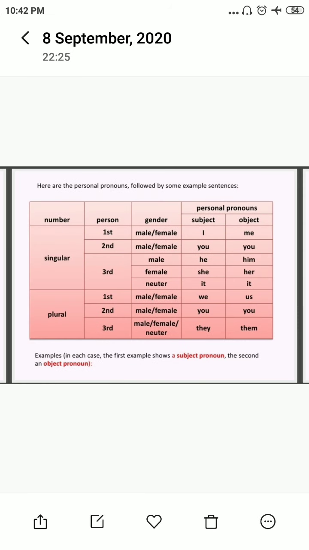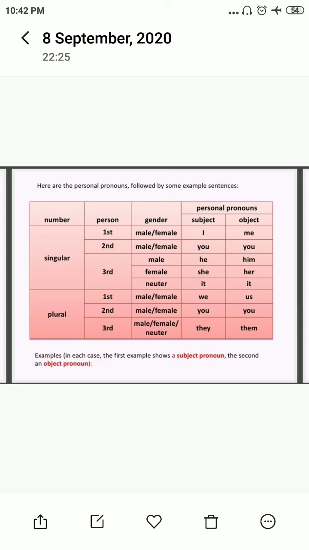Here some of the personal pronouns are given. We have 3 persons in the personal pronoun: first person, second person, and third person. First person pronoun is that pronoun which is saying something. If you and I are talking, and I am speaking, then I would be the first person. So we use I for the subject and me as an object.